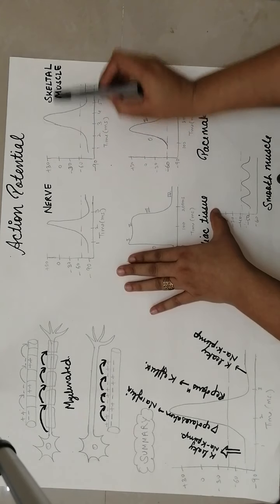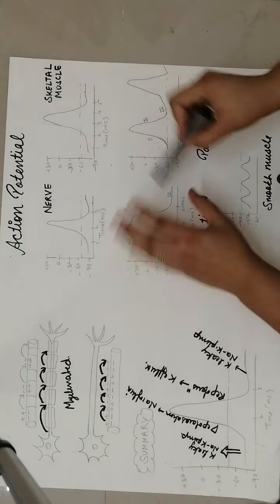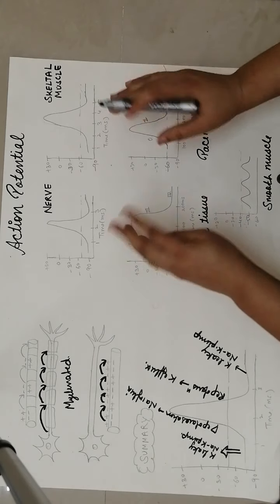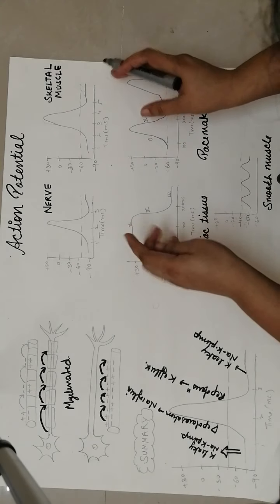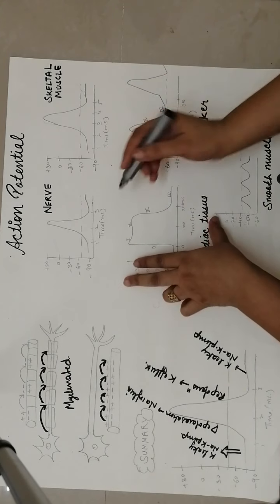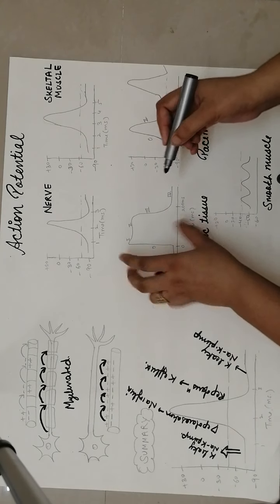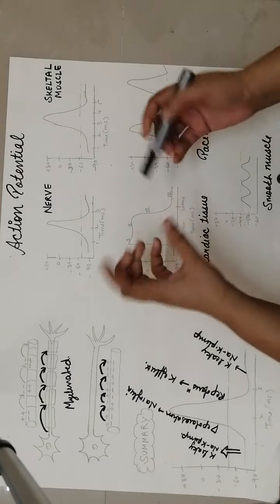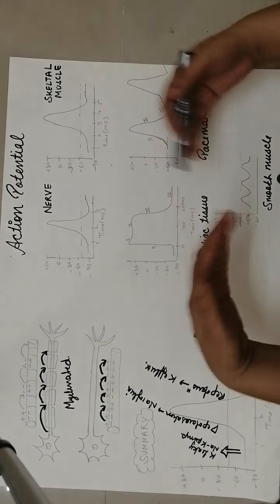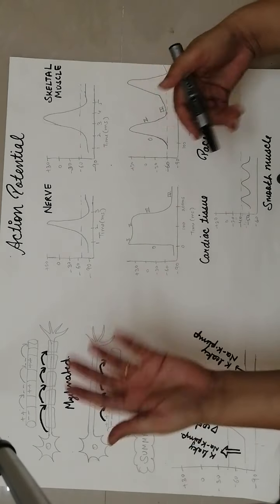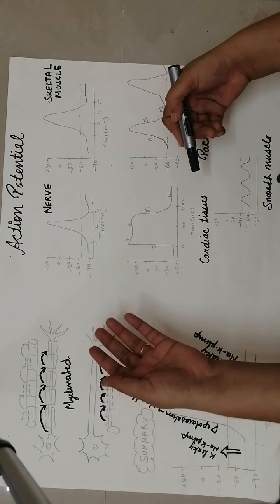One more important thing: nerve and skeletal muscle have mostly the same features of action potential, with only one difference, that is duration. We know that in nerve, action potential duration should be shorter so that we can have very fast conduction, and there are myelinated fibers there which contribute to this. On the x-axis is time in milliseconds, and on the y-axis membrane potential.